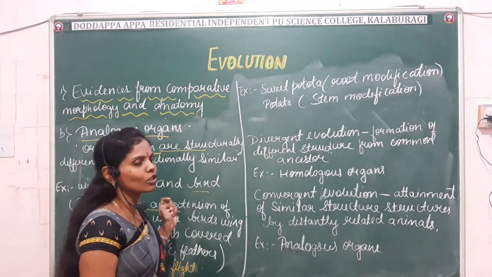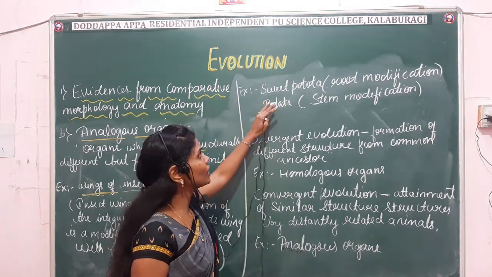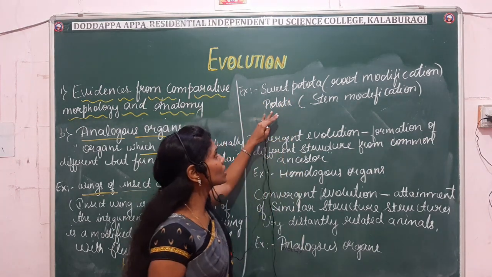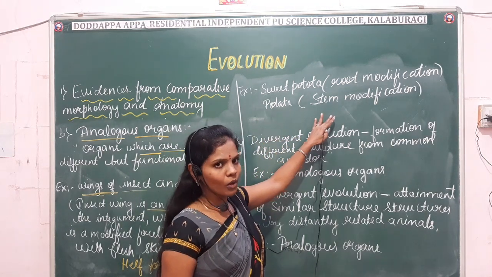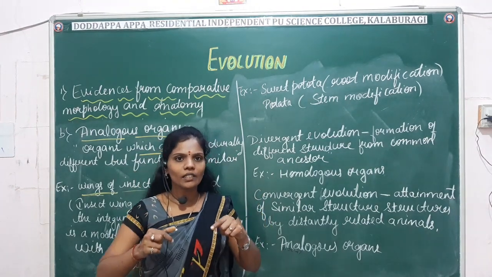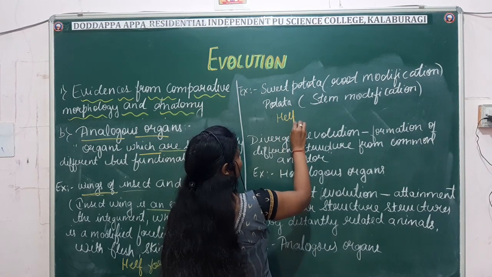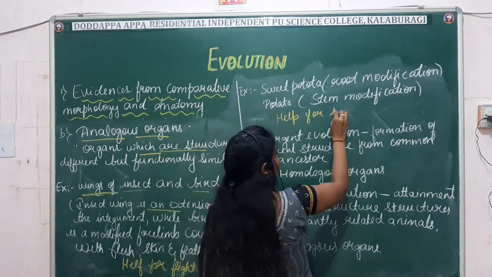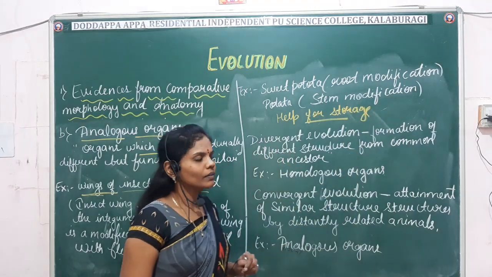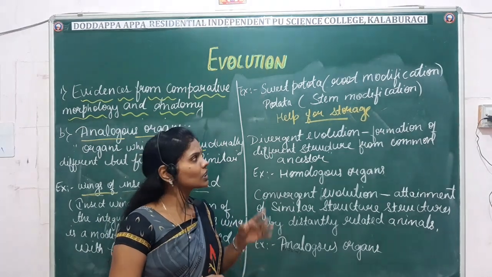What happens in case of plants? The example mentioned is sweet potato and potato. Sweet potato is an example of root modification and potato is an example of stem modification. Even though they have different origin and structure, the function is the same. What's the function? They help for storage. The function remains the same, that is storage, but the structure and origin are different.